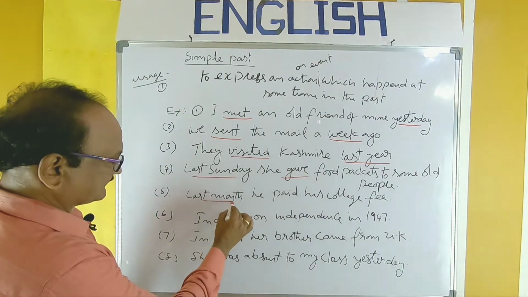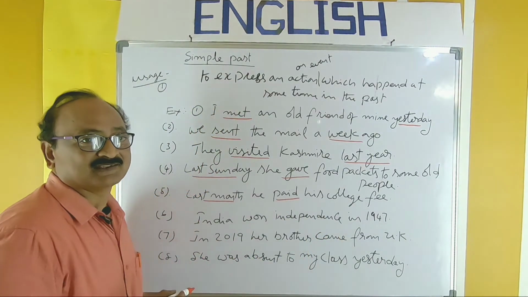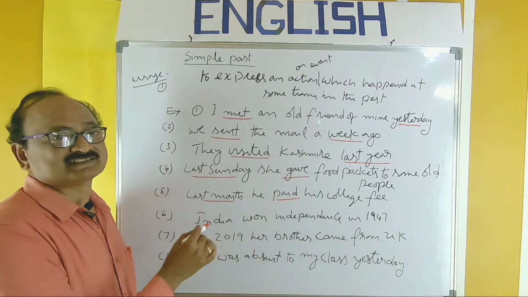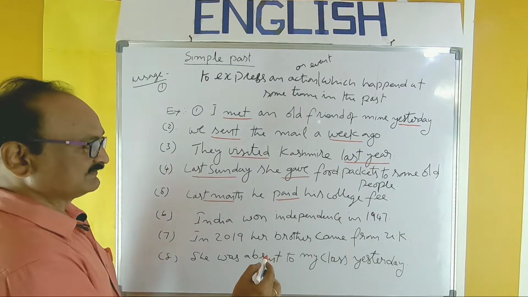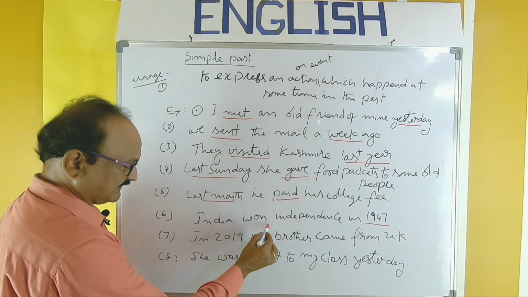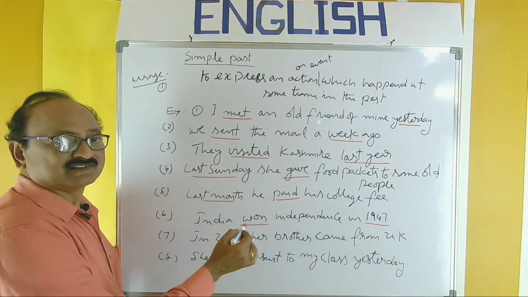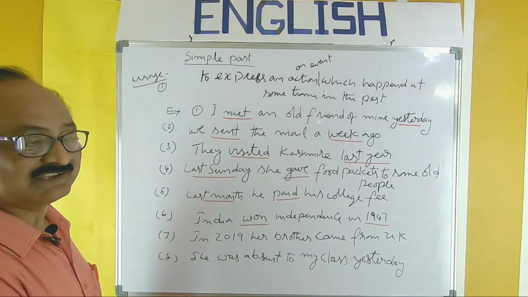Last month, same. He paid his college fee. So paid is the right form. India won independence in 1947. It's a clear past action, 1947, and won. Win, won. Like that, you have to use the right form. Practice it thoroughly, including the use.